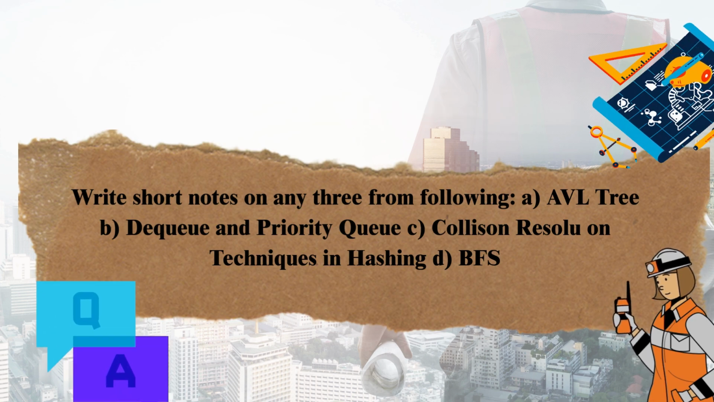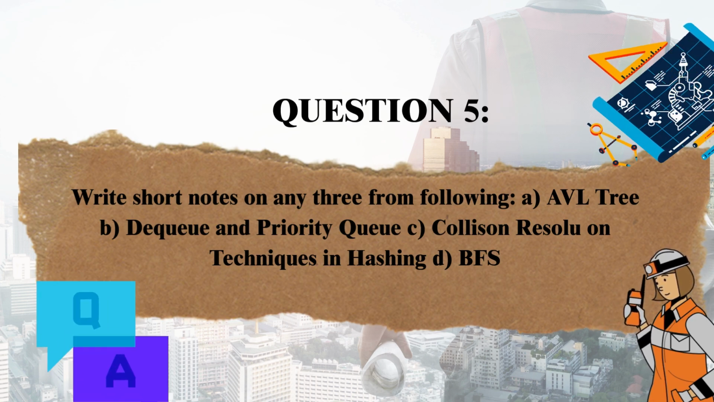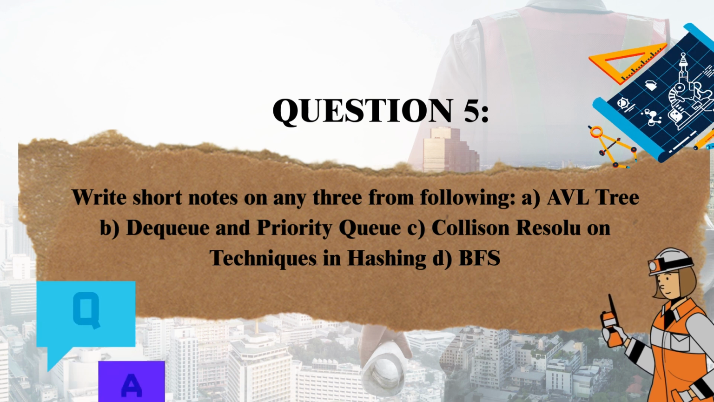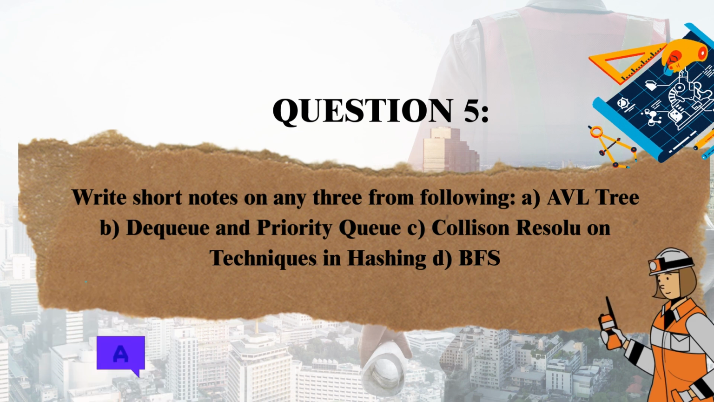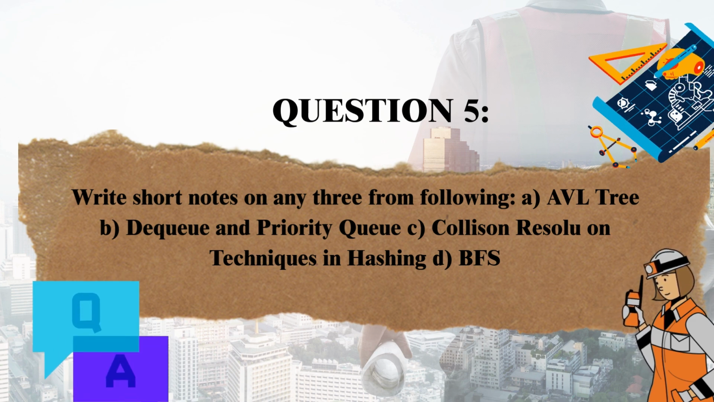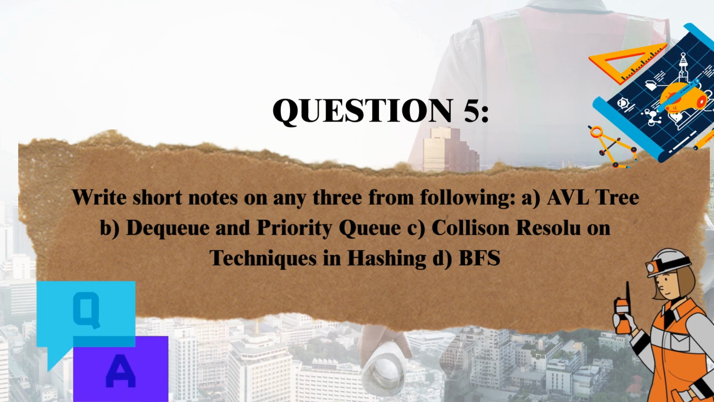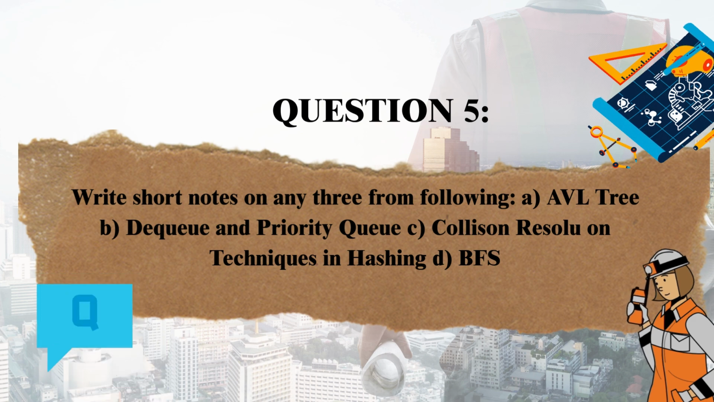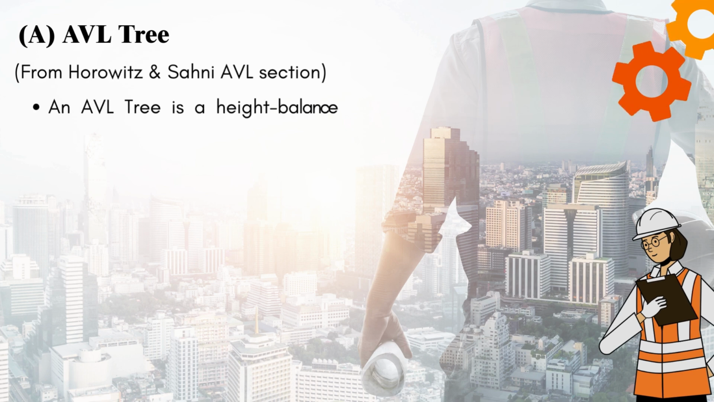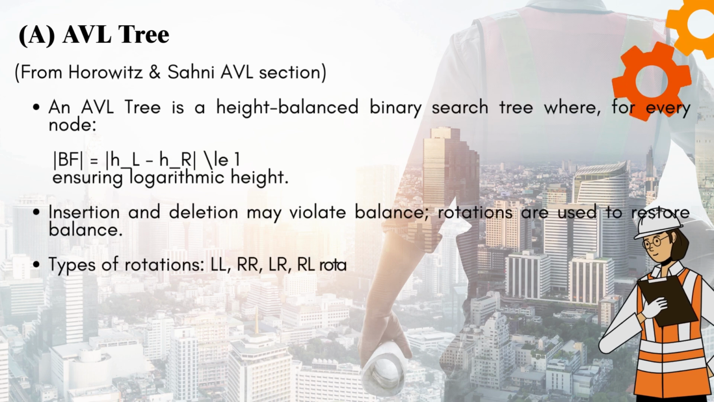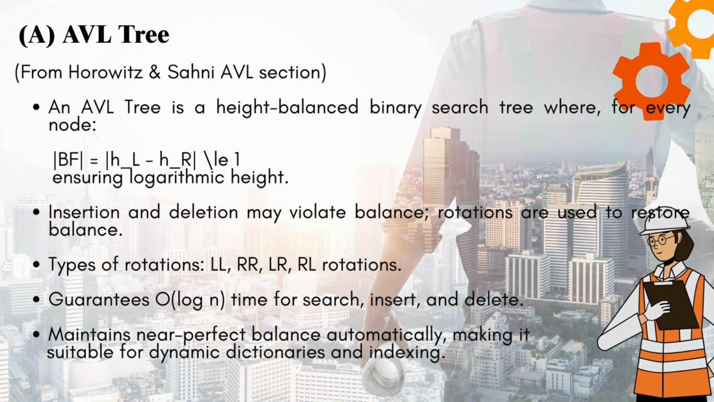Question 5. Write short notes on any three from the following. A. AVL tree. B. DQ and priority queue. C. Collision resolution techniques in hashing. D. BFS. Answer. A. AVL tree, from the Horowitz and Sahni AVL section.